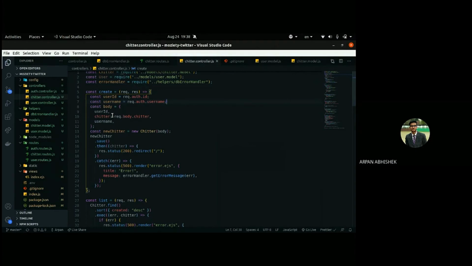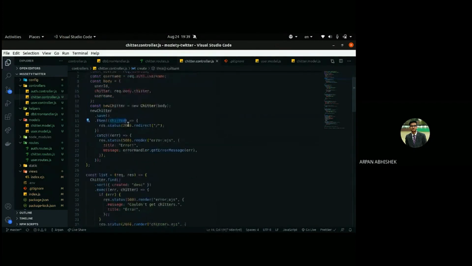So we'll define the body to pass it to the new chitter, like we did in the new user. We have to define it because we have several things from other parts as well, not directly from request.body. So from request.body we are getting chitter. The user ID we just extracted from this auth object, and username as well, and we'll pass this body object to new chitter. And we'll again save this new chitter in our database, and we'll get this chitter, which we are not actually using, and we'll redirect to slash.